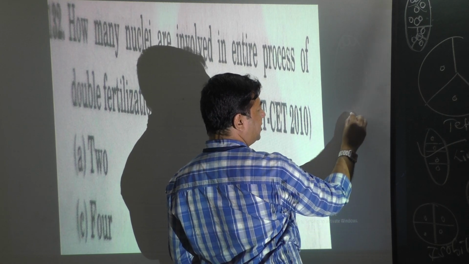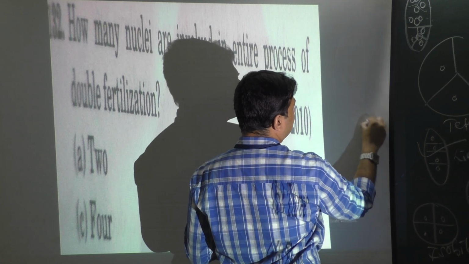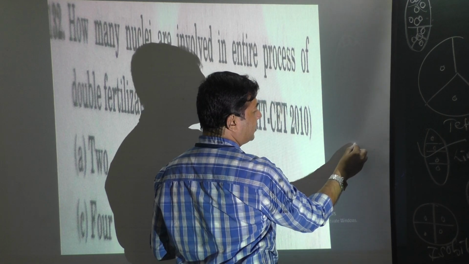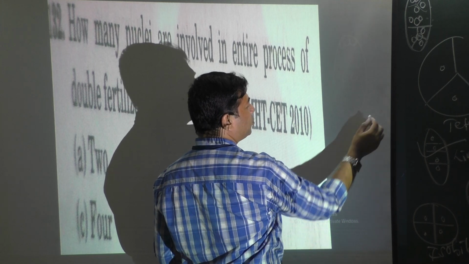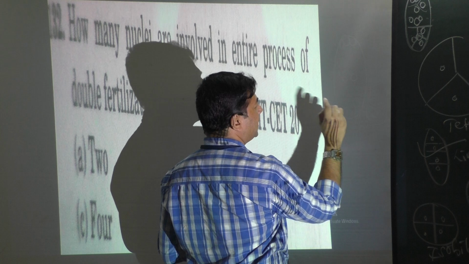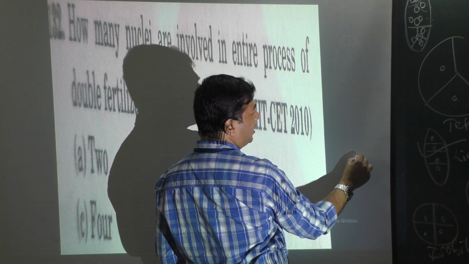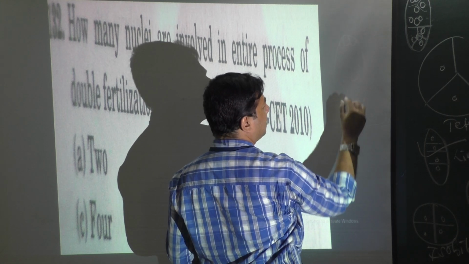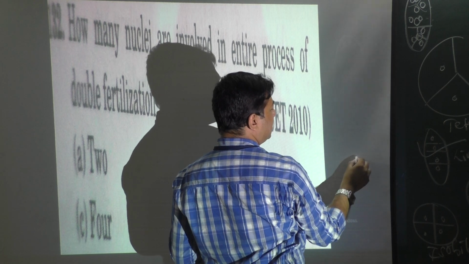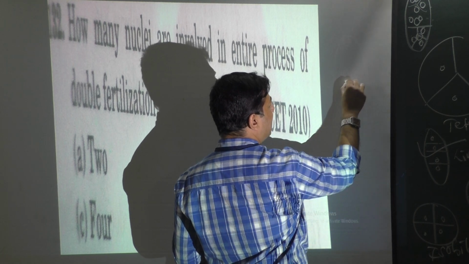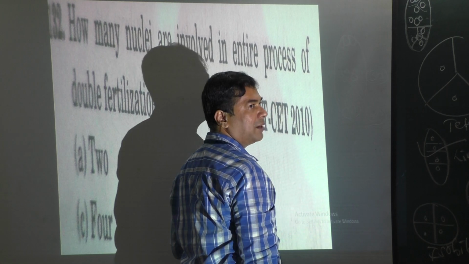The first nucleus meets the egg, and it becomes N plus N, 2N, diploid. So this is the first nucleus of the pollen grain and 1 egg. Both are haploid, N and N becomes 2N. Then the second nucleus of the pollen grain meets the 2 polar nuclei. Each polar nucleus is N, so it is already 2N, and this pollen grain nucleus meets here. So it is N plus N plus N, it becomes 3N.